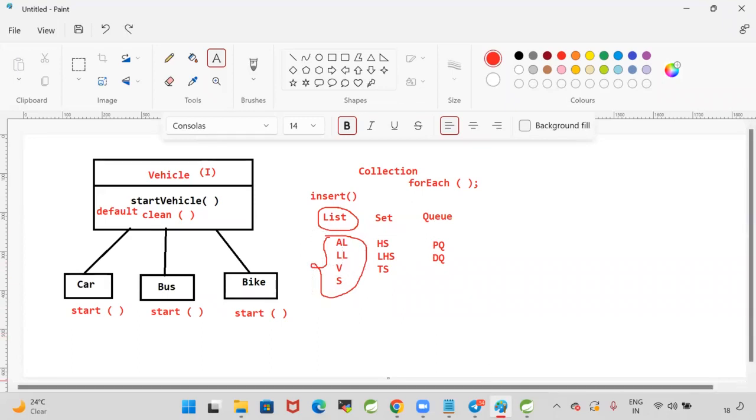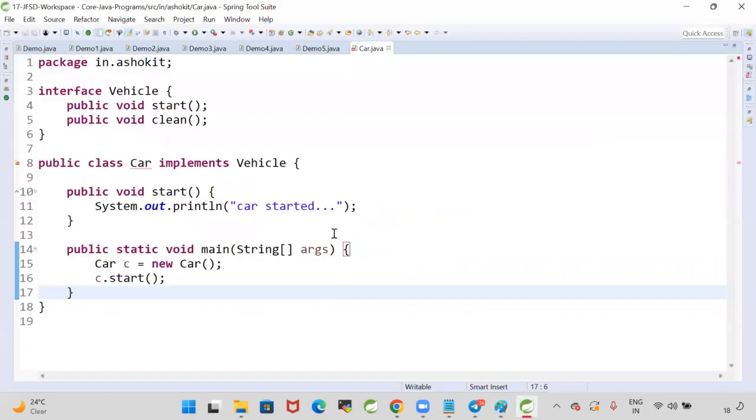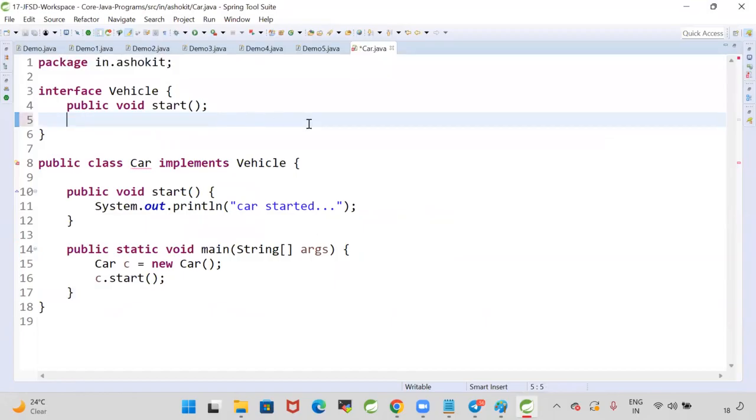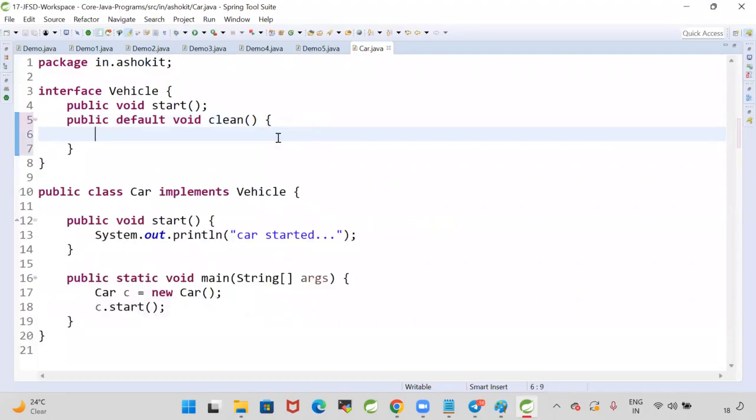So that's why Java 8 introduced a concept called default method. If you want to add new functionality to the existing interface, don't add it as an abstract method. Let's write it like this: public default void clean. Now I can write a default method with the body.